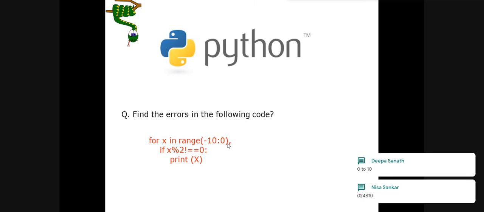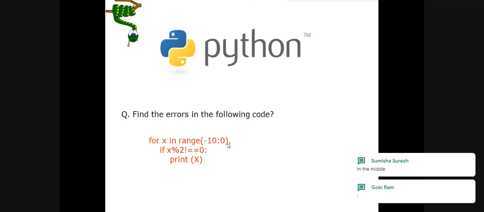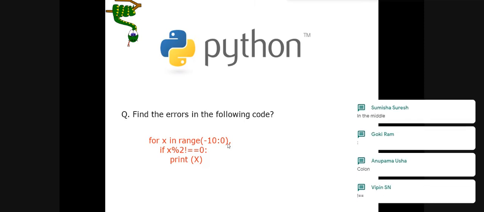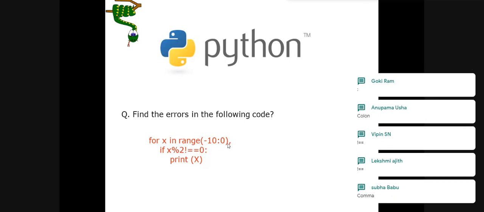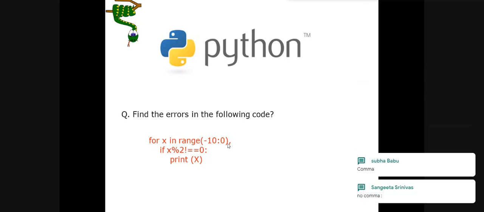For x in range minus 10, comma, 0, colon. At the end of the for statement, it should be colon and not comma. Yes, comma and colon are exchanged.